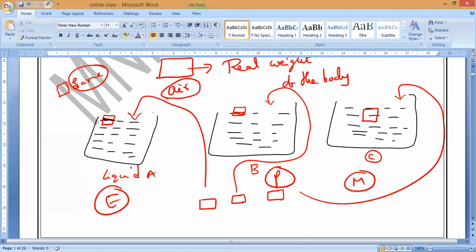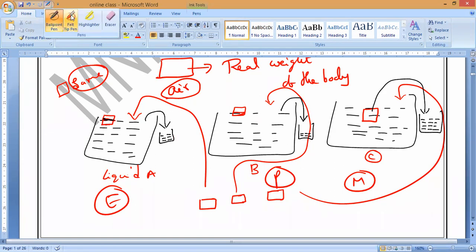Now definitely it will displace some liquid. Let me consider some amount of liquid is displaced in this. Here only 25% is immersed, so it will also displace some amount of liquid. Now, if the full body is immersed, will it displace more liquid or less liquid? It will displace more liquid. Is it okay? Are you understanding? Respond to me.